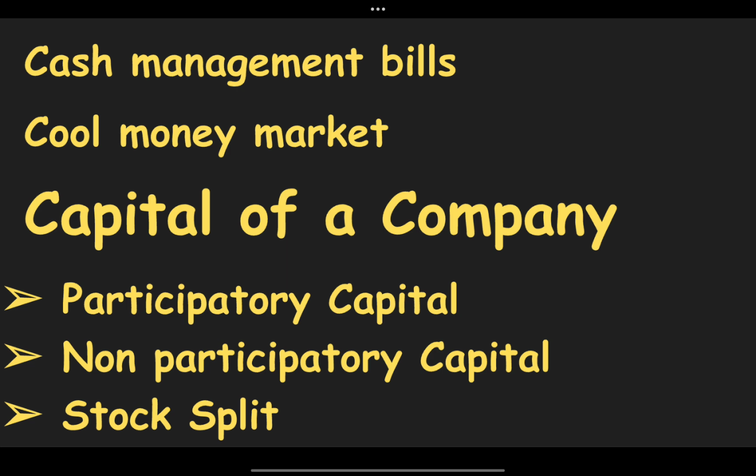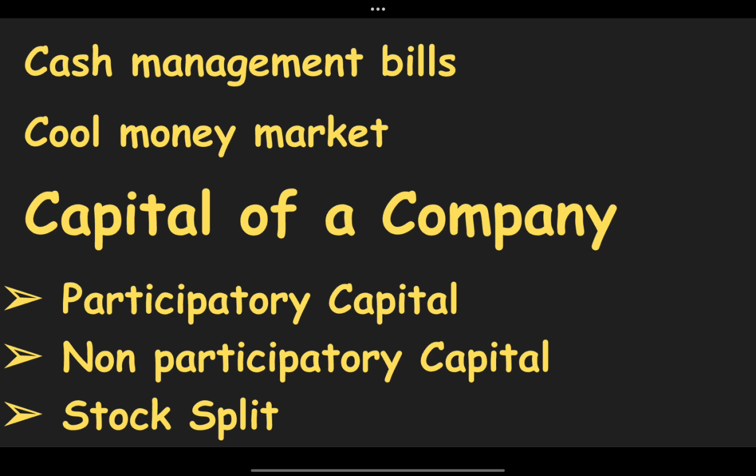Although the number of shares outstanding increases by a specific multiple, the total dollar value of all the shares outstanding remains the same because the split does not fundamentally change the company's value. So suppose the share value is 10,000 and they are going to split it into 10 parts, now each share is going to become 1000 rupees only.